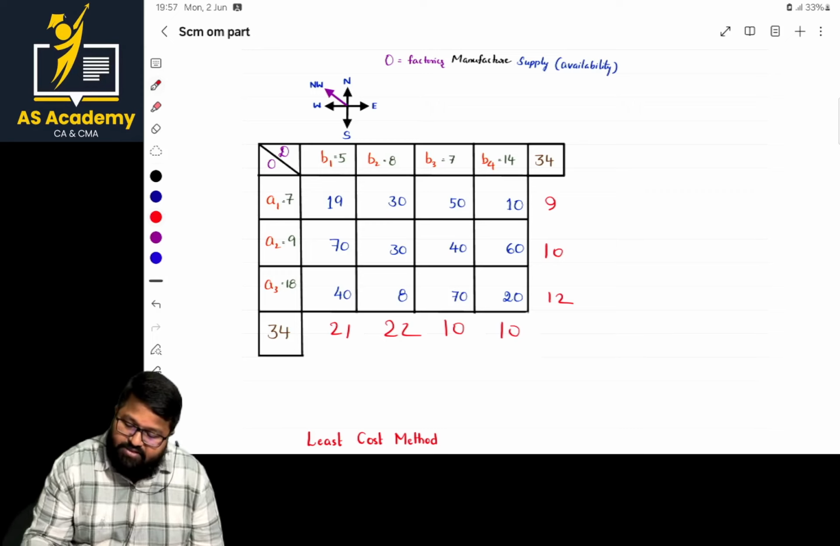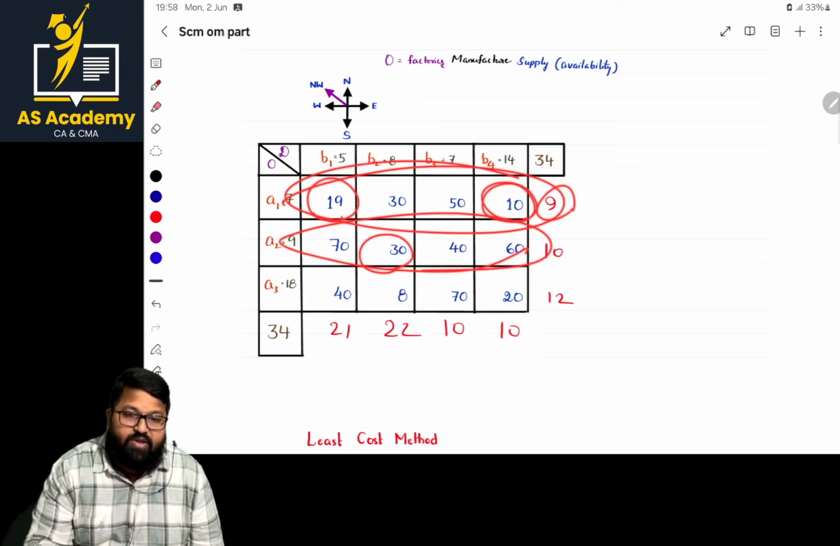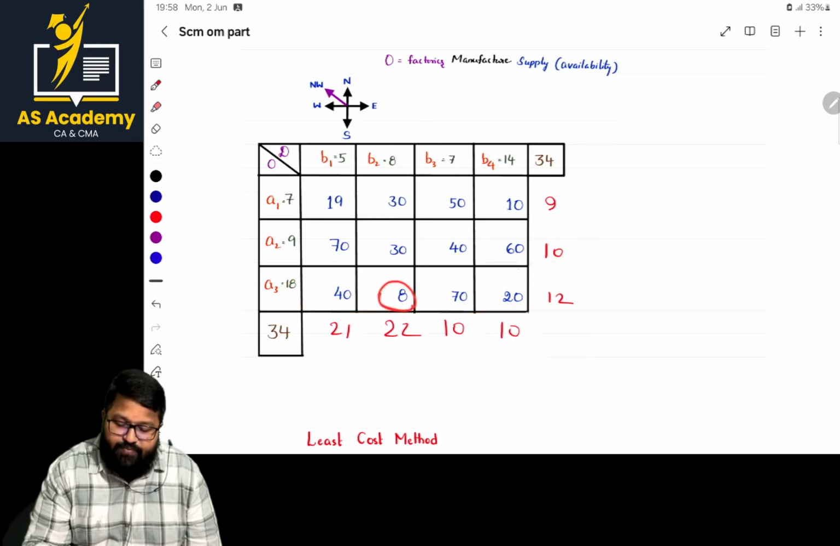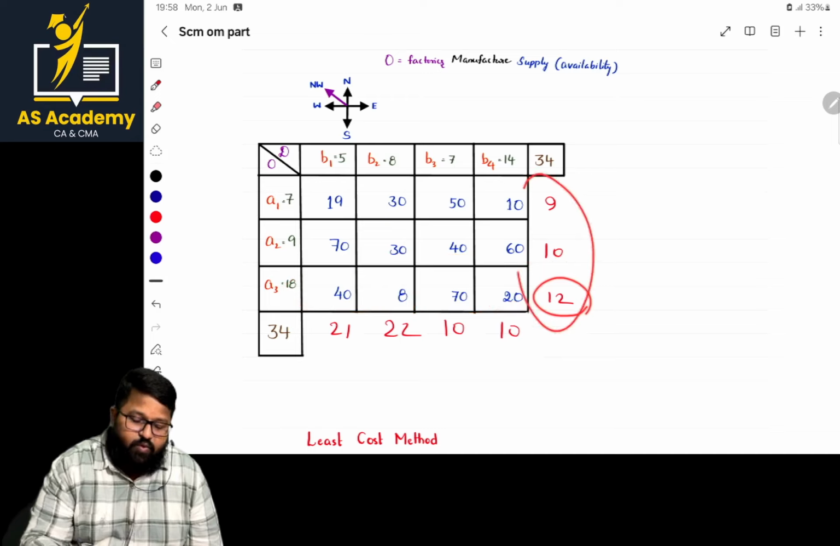Sir, in this case, what is the point? This entire part, first least number is 10, next least number is 19, difference is 9. Superb, sir. In the second row, what is the first least number? 30. What is the next least number? 40. The difference is 10. Superb. In the case of this, what is the first least number? 8. What is the next least number? 20. The difference is 12. Fine. These are the row penalties.